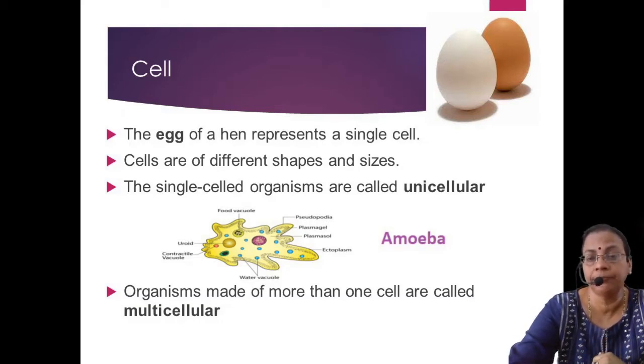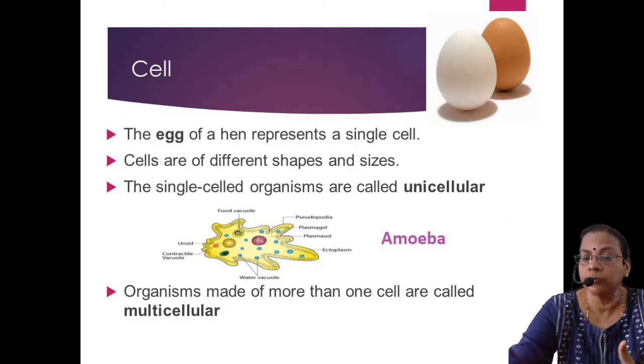Then when we move on to the size of the cell, the size will vary. In some organisms, the entire organism itself is made up of a single cell, and in our body there are millions, trillions of cells. If the entire organism is made up of a single cell, then it is called unicellular. A typical example is amoeba. And if it is made up of many cells, then it is called multicellular. So amoeba, paramecium, euglena, their body is made up of only a single cell.